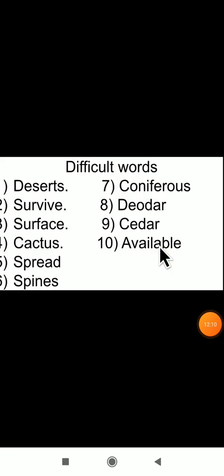Now it's time for homework. Okay, here are some of the difficult words I have given. First one is deserts, survive, surface, cactus, spread, spines, coniferous, deodar, cedar, available. These are some of the difficult words.